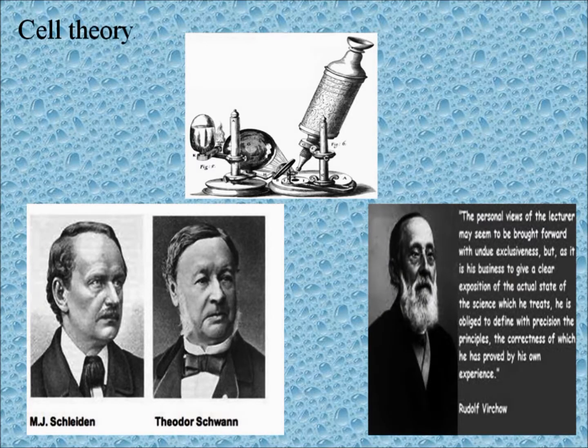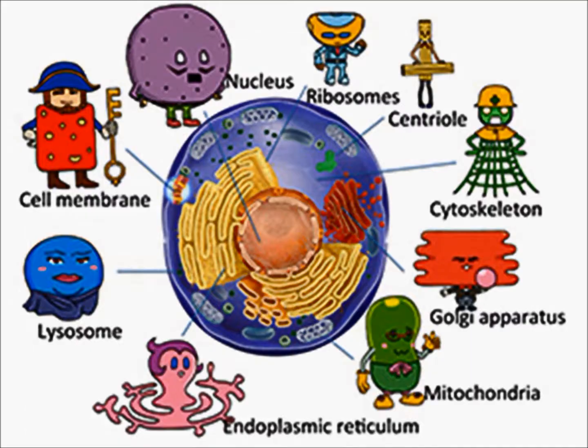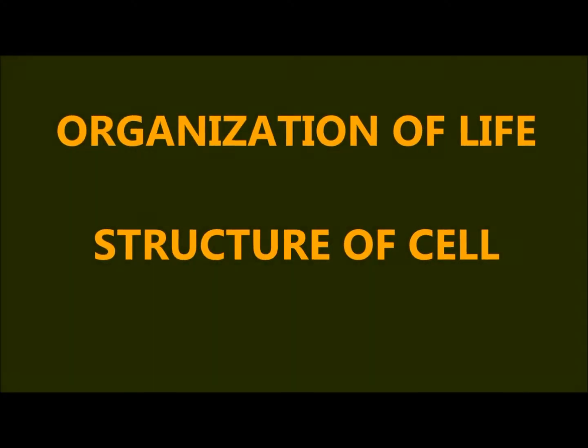As this theory states that all organisms are made up of cells, we can consider the cell as the basic structural unit of all organisms. Since the function of an organism depends upon the functions carried out by its cells, by putting these two statements together, the cell is the basic structural and functional unit of all living organisms.